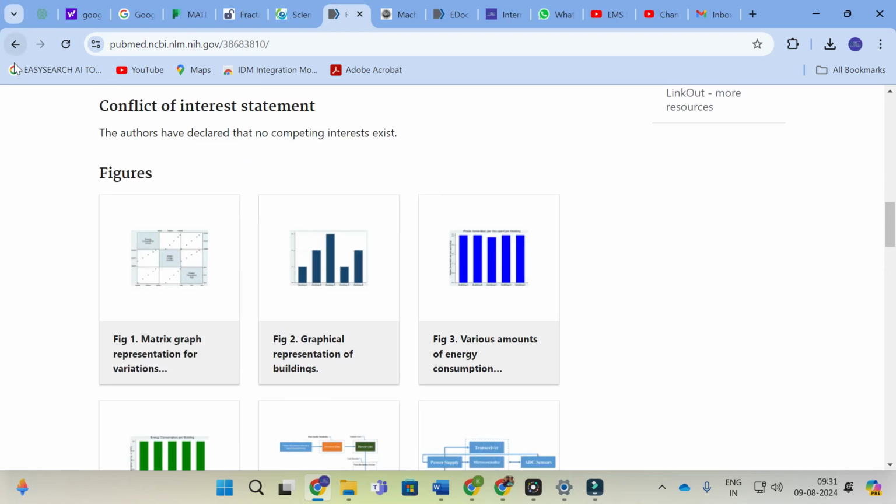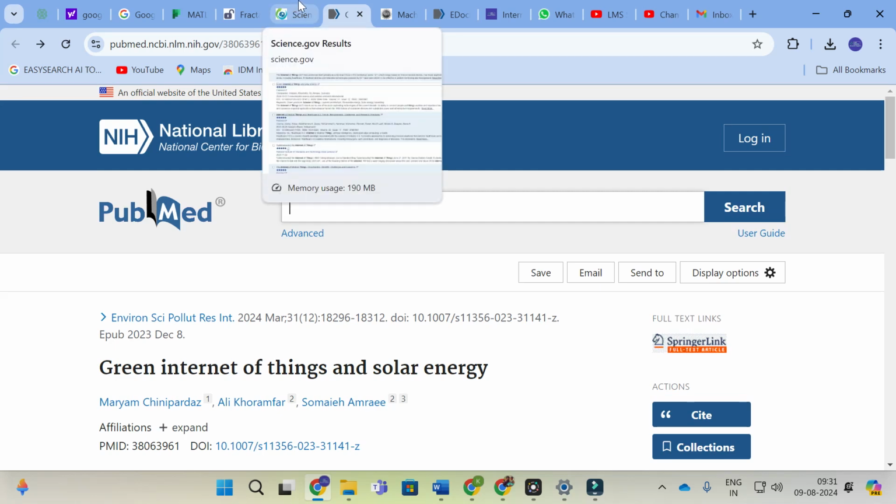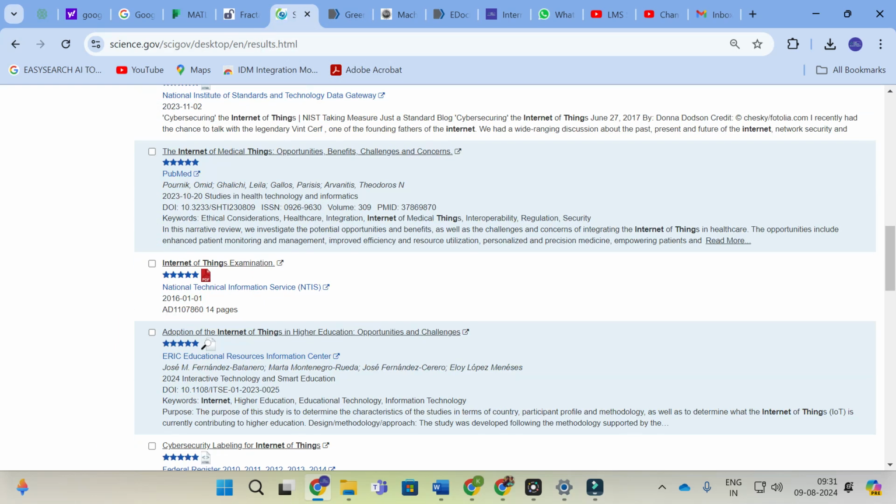So this is how you can use this search engine Science.gov in order to find the best references for your research paper writing. By giving a keyword, you can get whatever content you want. There is no particular narrowed down search, so it will search for the things related to the keyword in the databases and give you the best results.